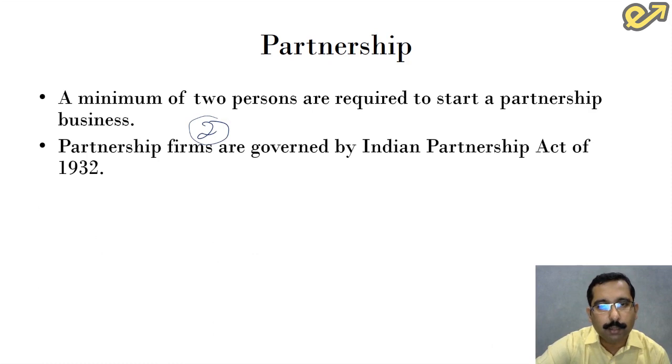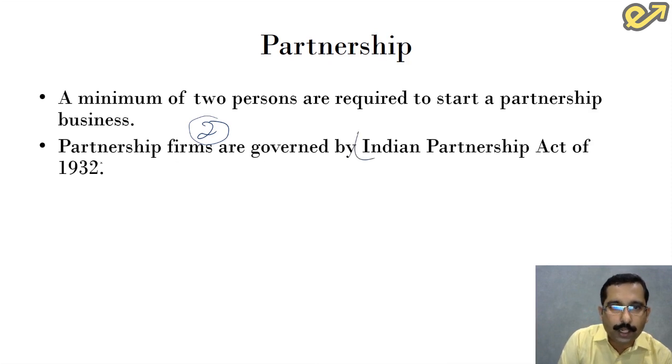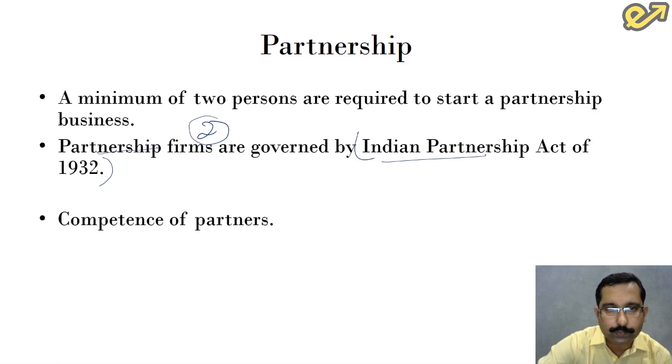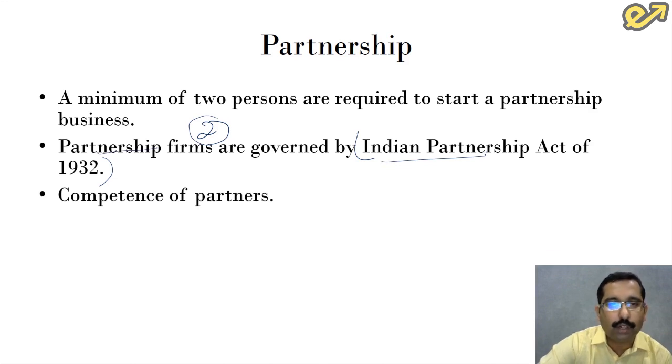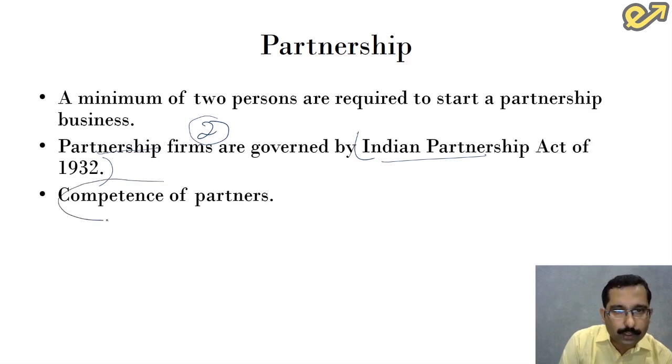The second point is, partnership firms are governed by Indian Partnership Act of 1932. This is very important. This can be asked in the form of MCQ in the examination. Please remember this. Partnership firms are governed by Indian Partnership Act of 1932. Next point is competence of partners. Now, with whom do we form partnership? People having different sets of skills and strengths generally come together, and they bring in competence to the business, and this makes the business vibrant.